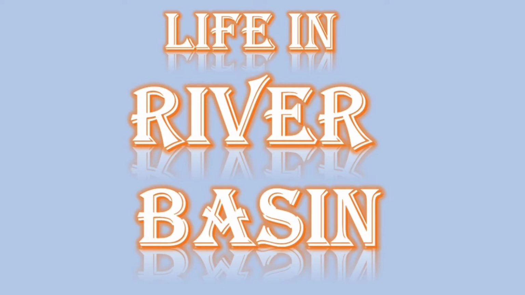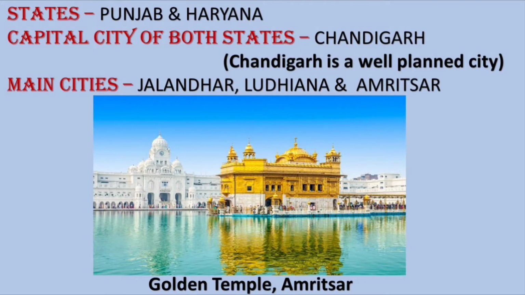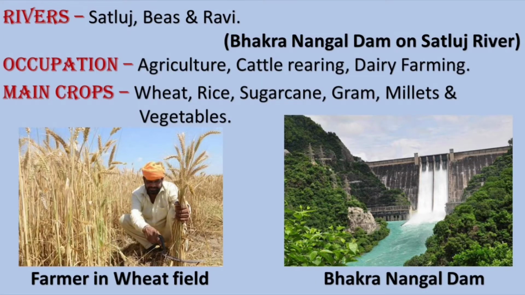Okay students, now it's time to learn about the life in these river basins. The first river basin is the Satluj basin. The main states under this Satluj basin are Punjab and Haryana. Chandigarh is the capital of both of these states. Chandigarh is a very planned and very beautiful city. The other main cities of this region are Jalandhar, Ludhiana and Amritsar. Amritsar is famous for its Golden Temple. The rivers included in this river basin are Satluj, Vyas and Ravi.